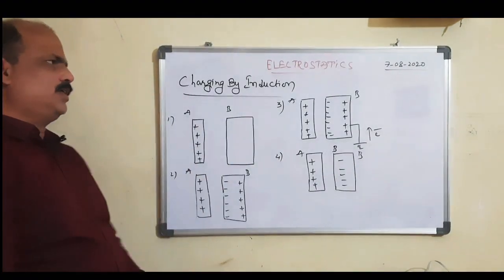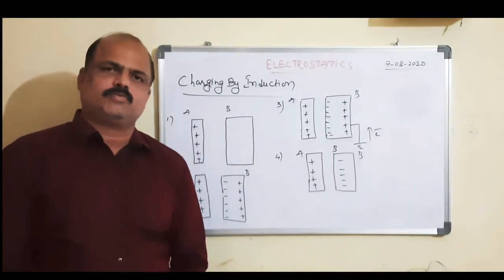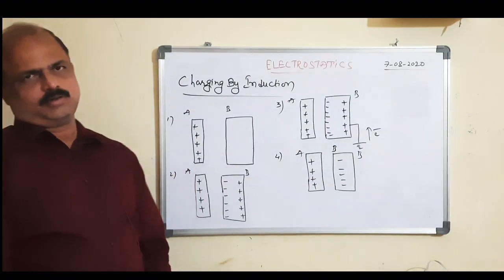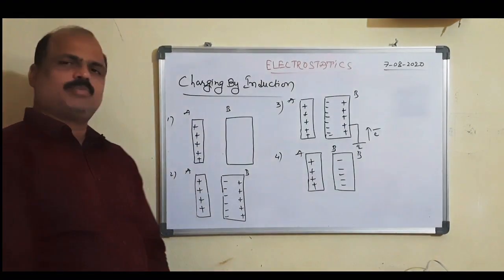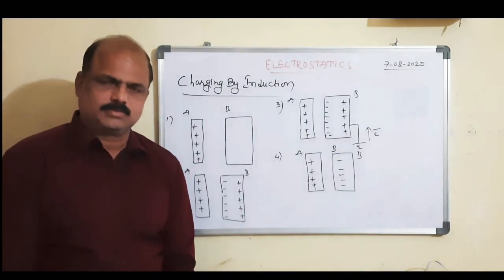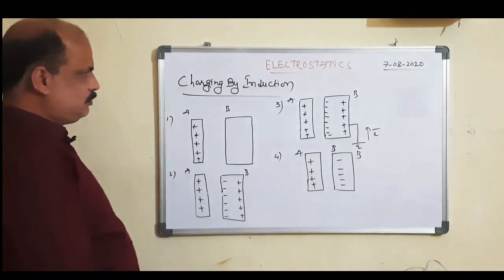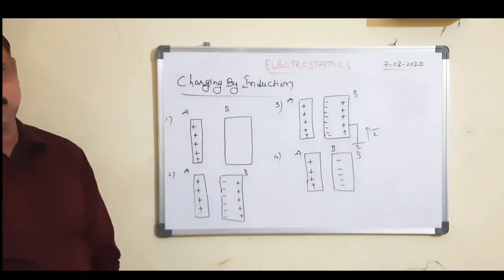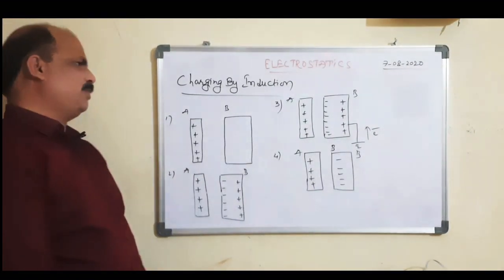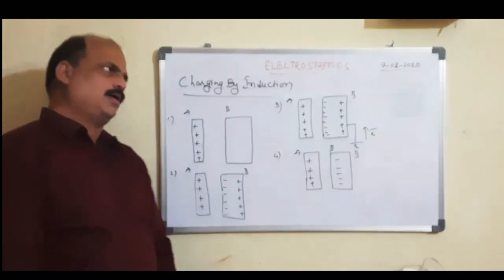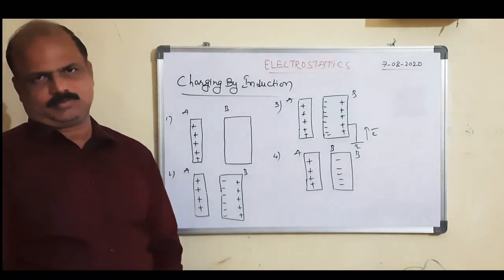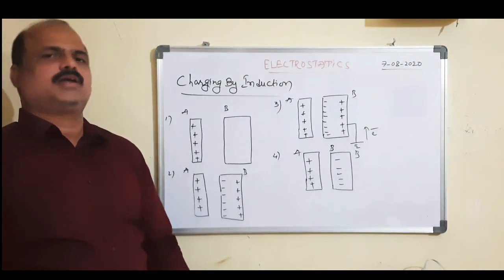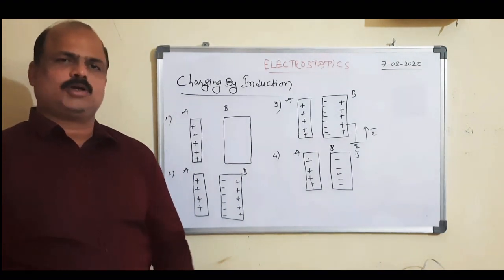In the case of induction, we have to remember a few important points. Number one, induction precedes attraction. Number two, there is no net charge developed in induction. Number three, induction takes place in conductors. Why? Because in conductors there is free movement of electrons.